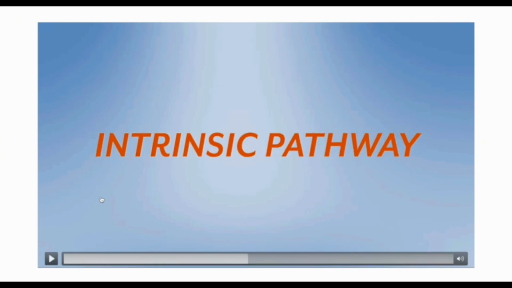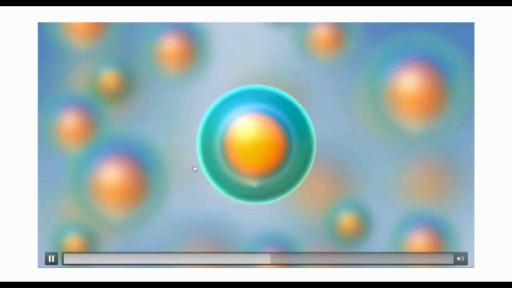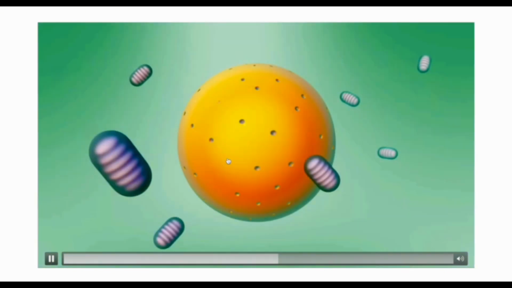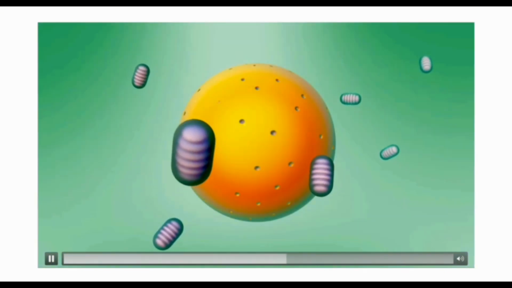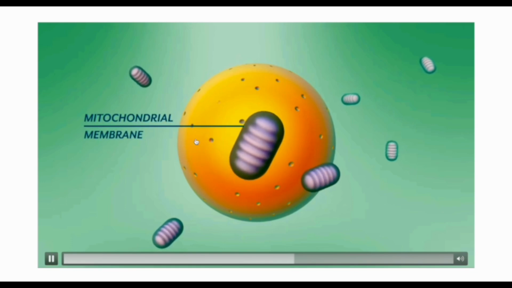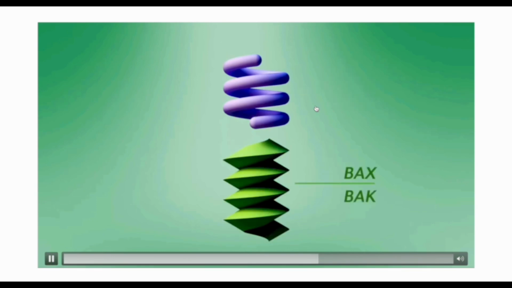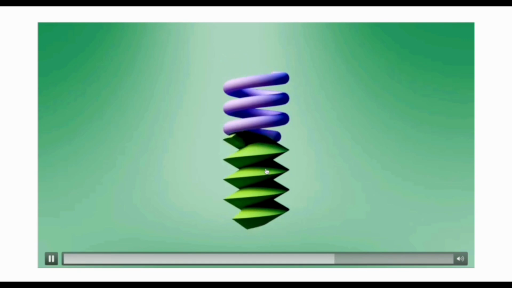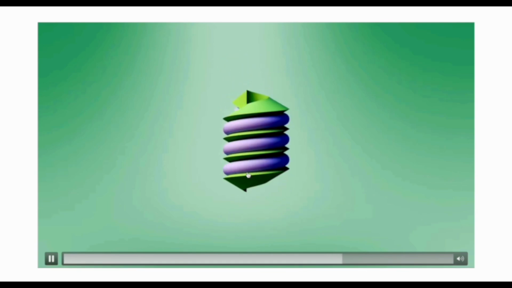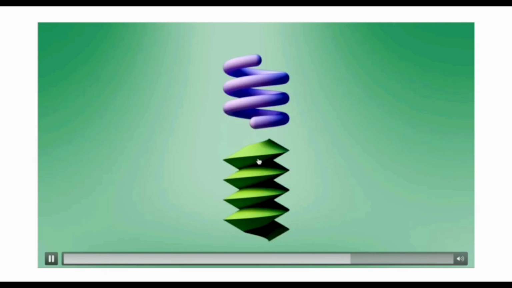The second pathway is the intrinsic pathway. It works by maintaining a balance between two sets of proteins in the mitochondrial membrane: anti-apoptotic proteins such as BCL2 and BCLX, and pro-apoptotic proteins such as BAX and BAK. In a healthy cell, the anti-apoptotic proteins bind to the pro-apoptotic ones, thereby blocking their actions.